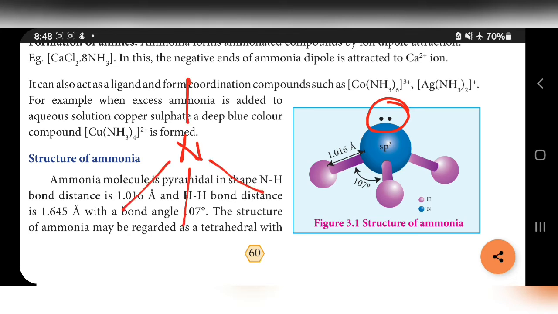In this shape, one of the tetrahedral positions is occupied by a lone pair. The remaining 3 positions are occupied by hydrogen. So it has a pyramidal shape. This is the structure of ammonia. So with this topic, chemical properties of ammonia and structure of ammonia are over.